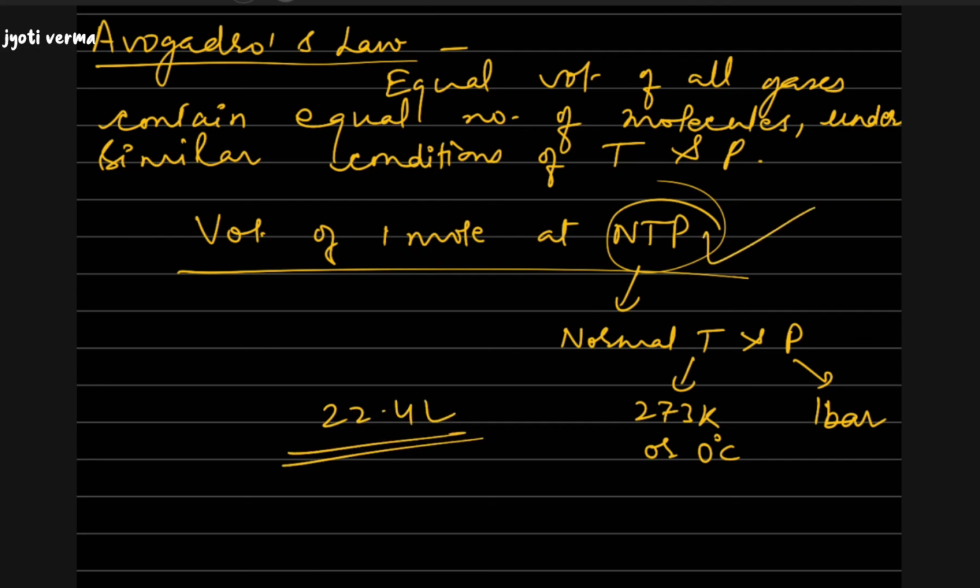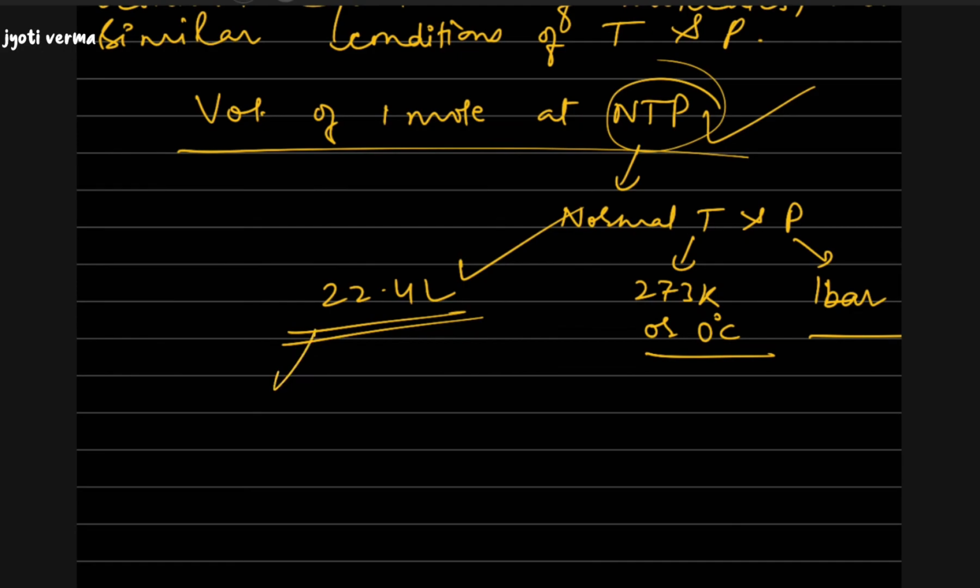What is NTP? Normal temperature and pressure, that is 0 degree centigrade and 1 bar pressure. Under these conditions, 1 mole of any gas will have a volume of 22.4 liters, and that is why this volume is called the molar volume. Why is it called molar volume? Because it is the volume possessed by 1 mole of any gas.